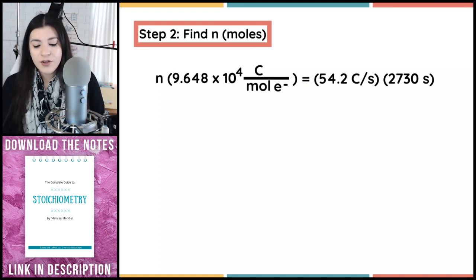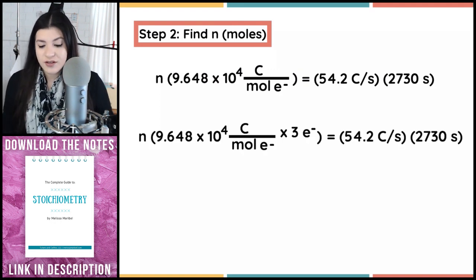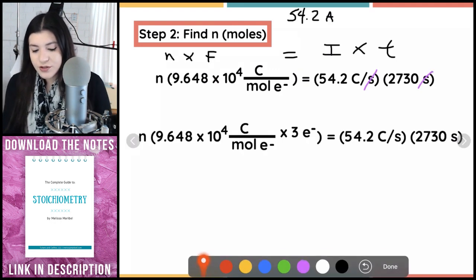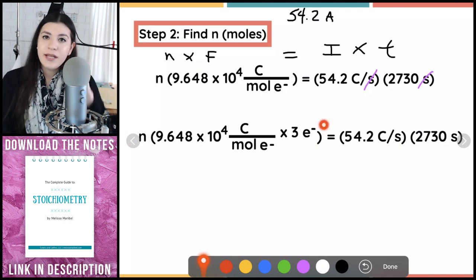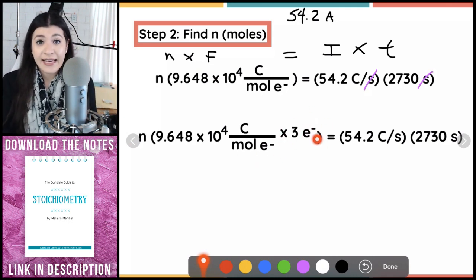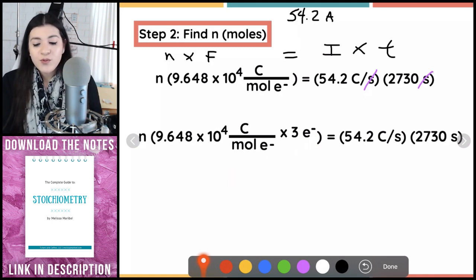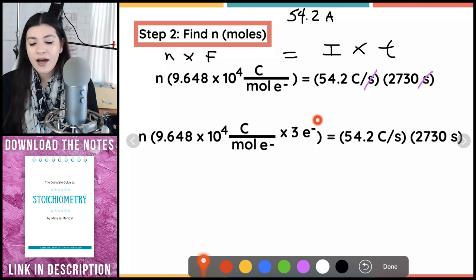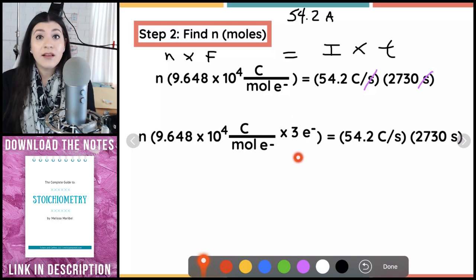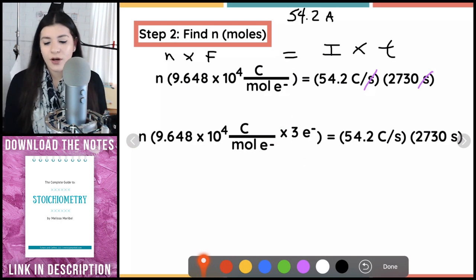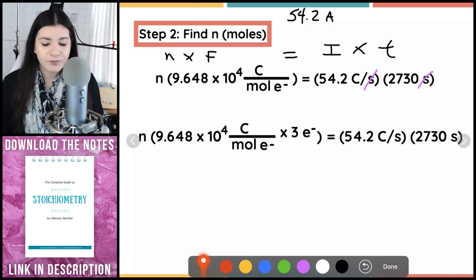So I actually have to include those electrons, right here, so that electrons and electrons can cancel and I get the moles that I wanted. I have to multiply Faraday's constant by the overall electrons being moved, whether gained or lost.